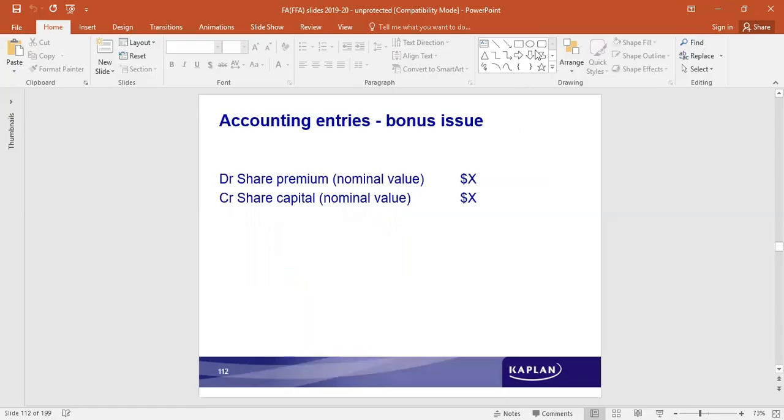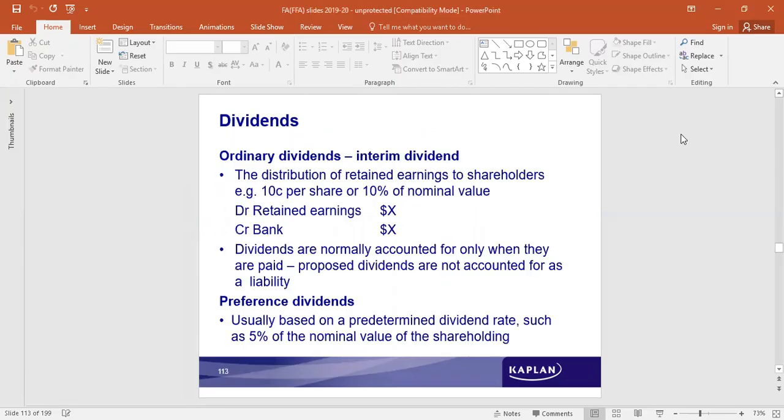Remind me tomorrow. I am doubtful about this entry. The journal entry is not share premium, it is retained earnings. I don't know, but I will refer back. My idea about this is it is retained earnings to share capital. It is not share premium to share capital. But anyway, I will refer to that and clarify it in tomorrow's class. Because any such action that is taken is met out of the retained earnings, not out of share premium.